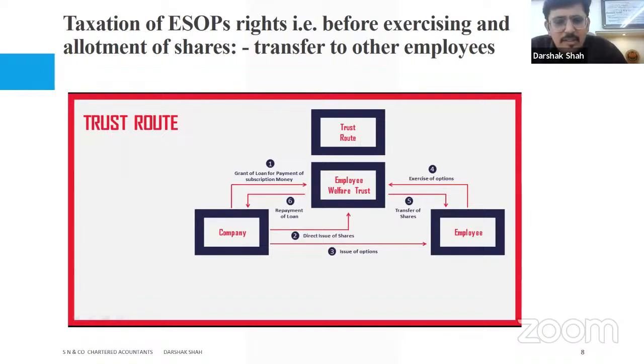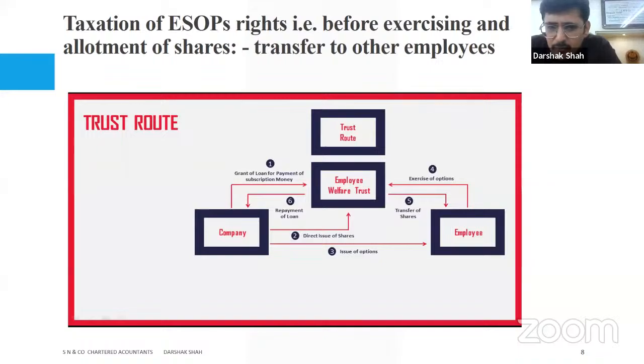So you are able to see it from the diagram, points number 1, 2, 3, 4, 5, 6. So that's how this particular transaction flows. If I go one more recap of it: Company A would make the payment first to the employee welfare trust. The trust will subscribe for the shares, so it will be a direct issue of shares. The shares will be on behalf of the trust.